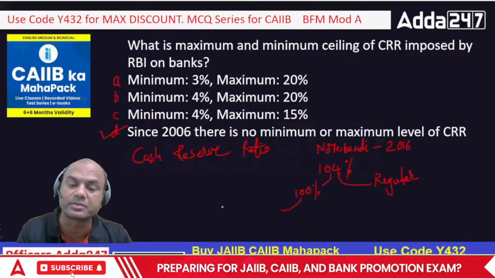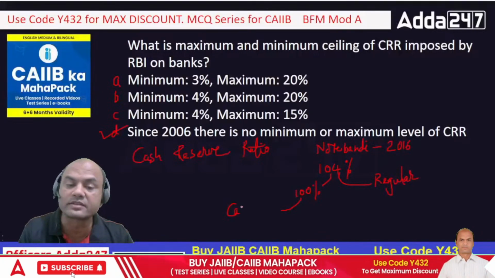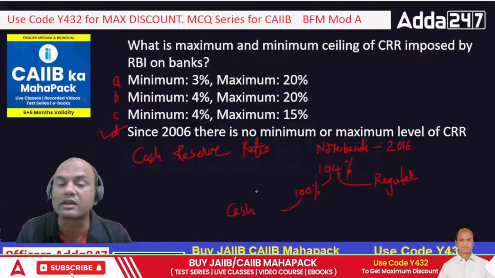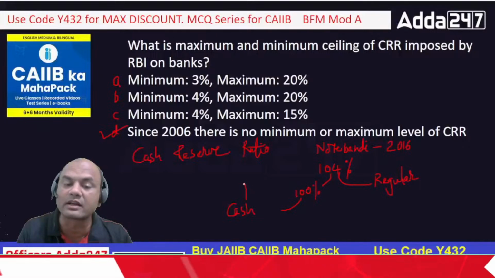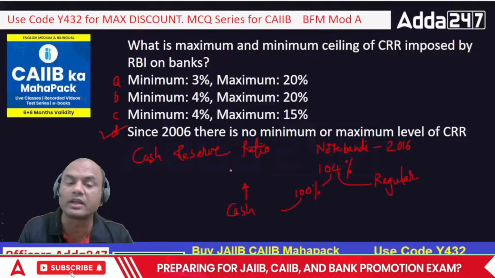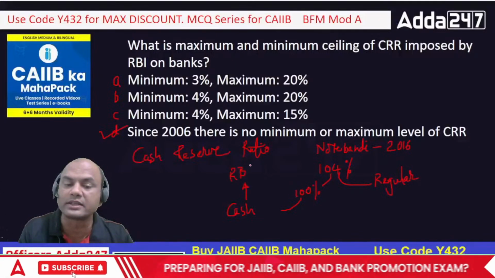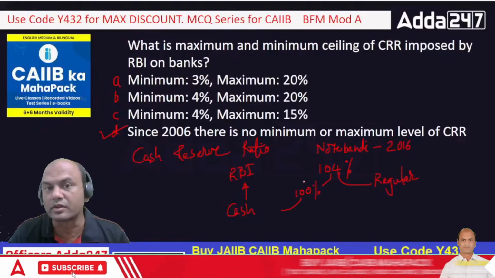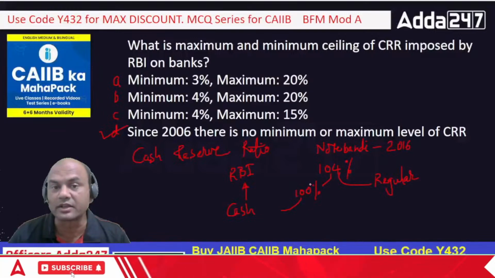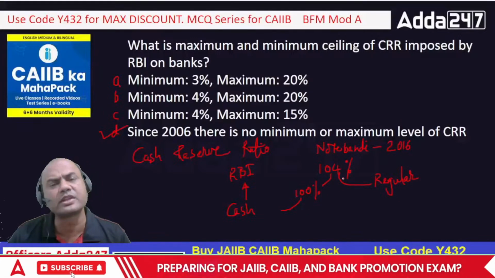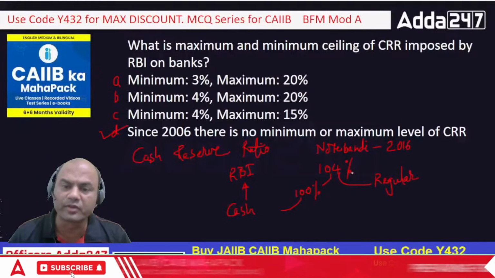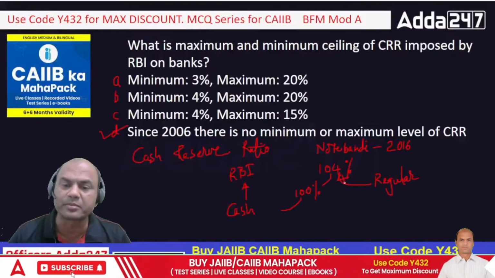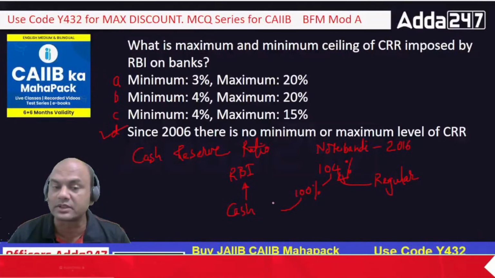The cash which was deposited, clear cash, was to be completely and strictly deposited with RBI by the banks. None of this amount was to be given as loan. So 4% regular and 100% was for the cash deposited.